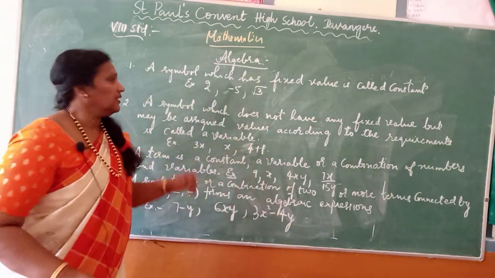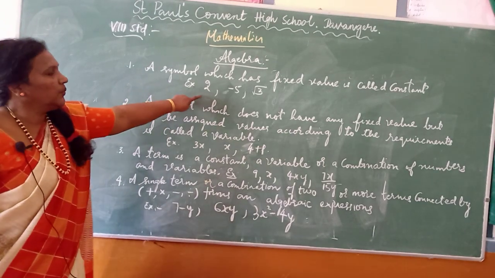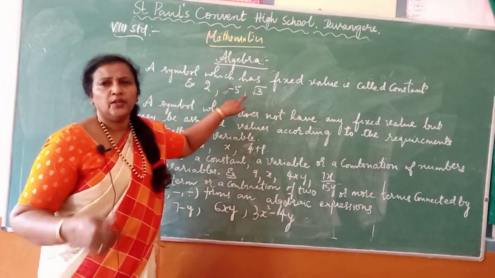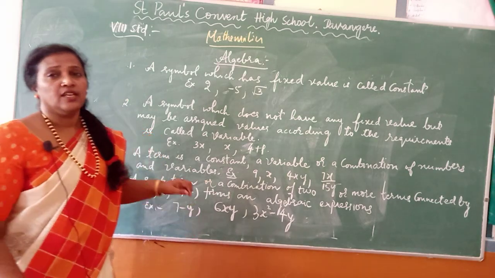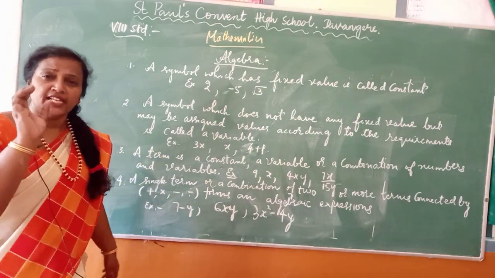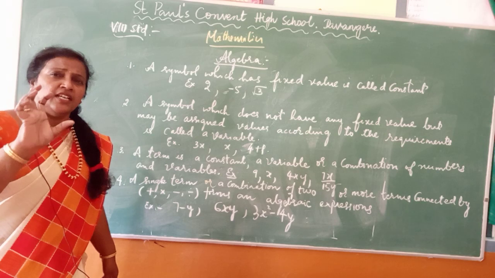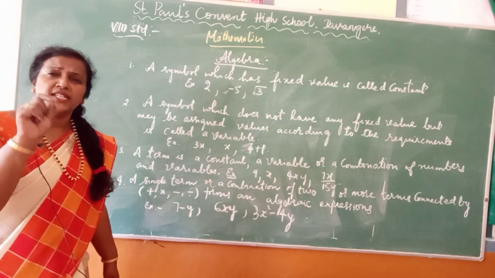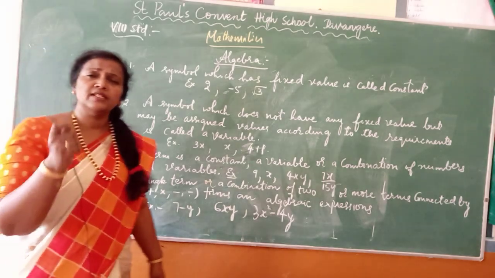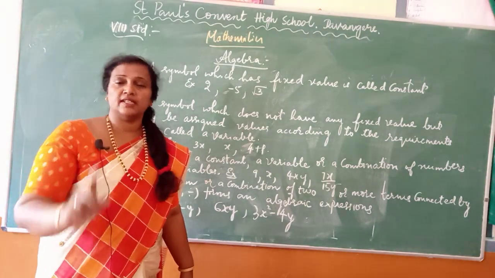For example, 2, minus 5, root 3, all numbers are called constants. So a constant is a symbol which never changes its value. Therefore numbers are always called constants.